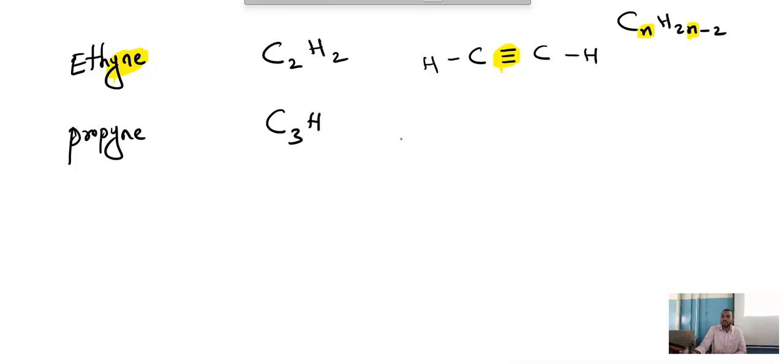C3H: 2 threes are 6, 6 minus 2, 4. C3H4. How many carbons? 3 carbons. Just now I told you in the beginning, either in the first or in the last you have to write it.